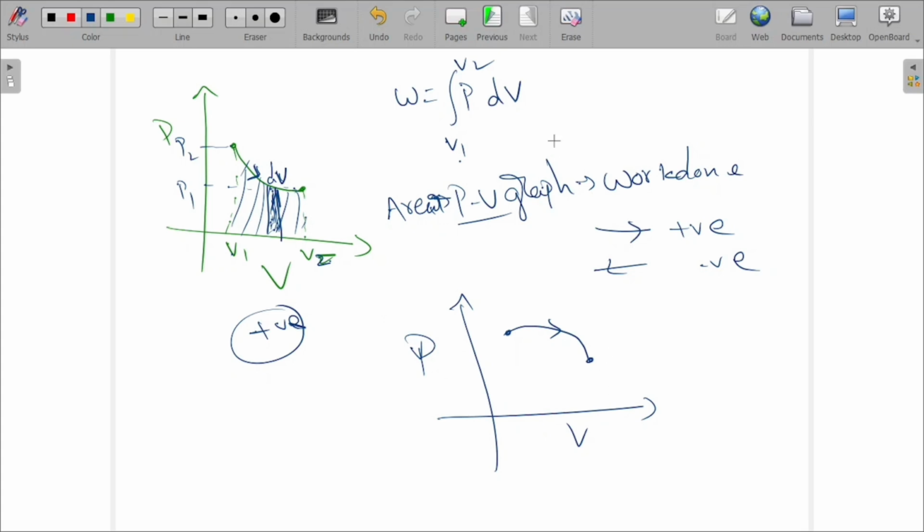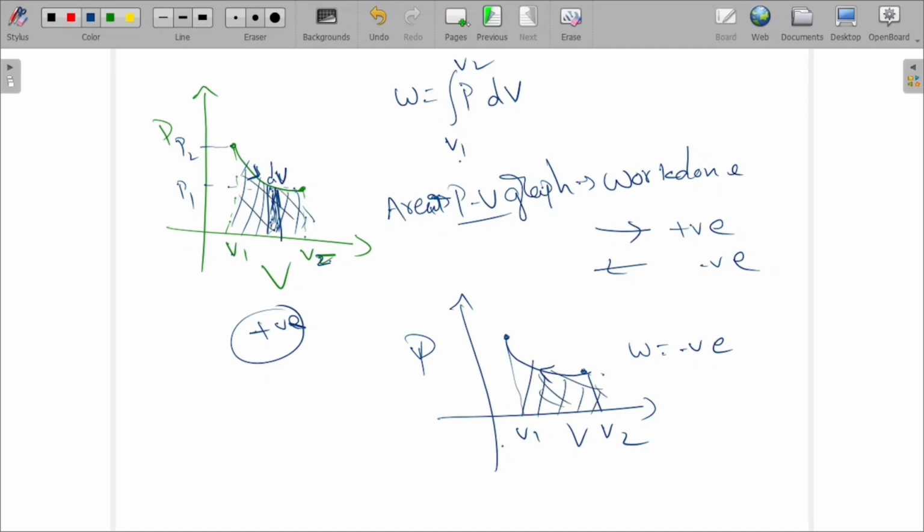Clear? Right. Then when will it be negative? If the direction is from A to B, it is moving like this, but in the opposite direction. That means this is V2, this is V1. So it is moving from V2 to V1. V2 to V1 means volume is decreasing. That means it contracts. When it contracts, work done will be negative. Clear? Right. So the total work done will be the total area which it occupies, and here also it is the total area it occupies.